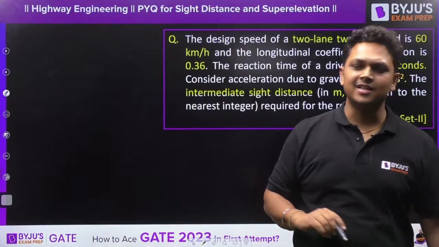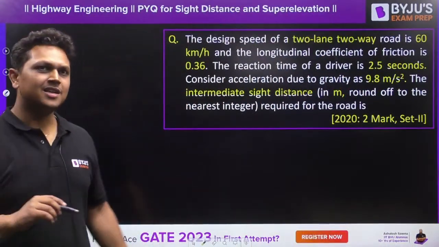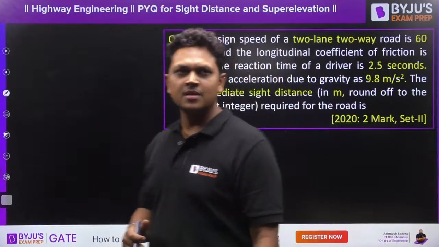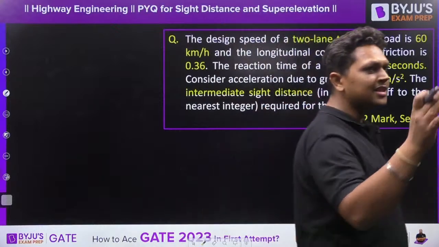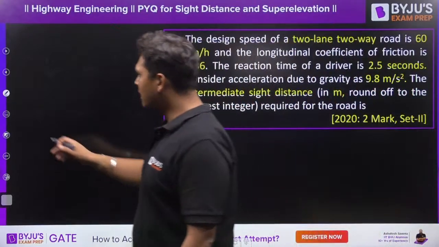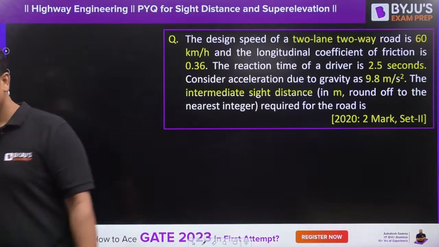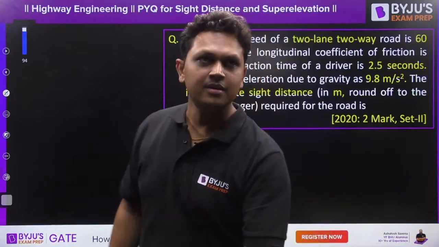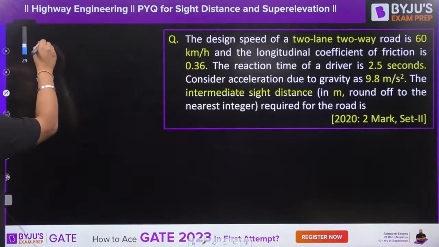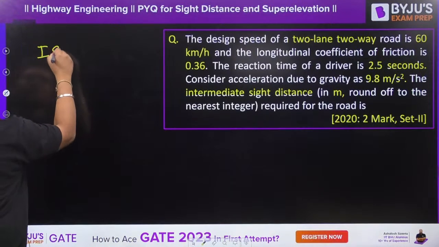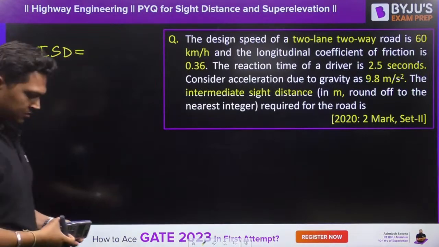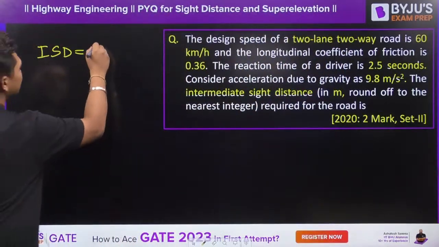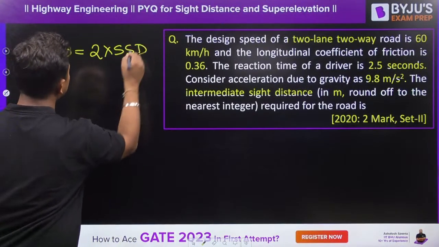Tell me what is intermediate sight distance. If you know what is intermediate sight distance, the question is complete right there. Comment in the chat section and let me know, everyone. Quickly tell me. Intermediate sight distance is equal to 2 times stopping sight distance. Very good. So all you require to calculate is the stopping sight distance.